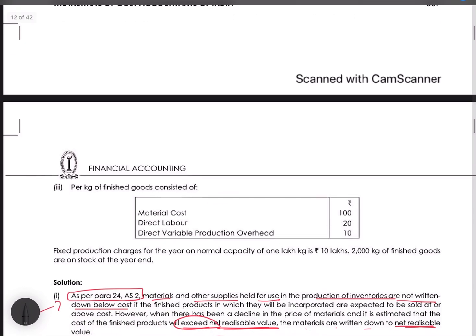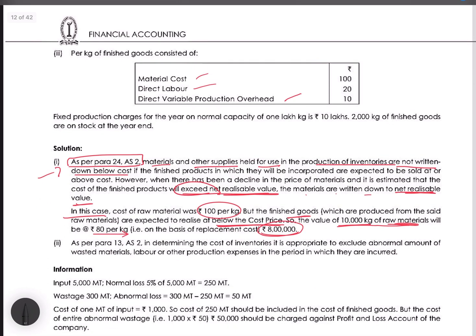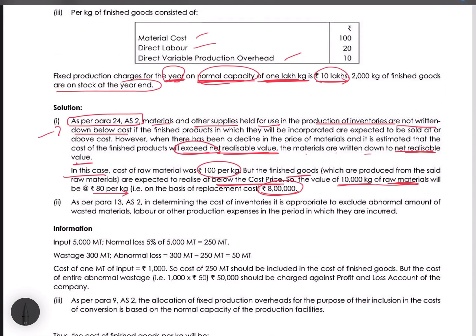Okay, they have given this, and then they have said per kg of finished goods consisted of material cost, direct labor, direct variable production overhead, and fixed production charges for the year on normal capacity for 1 lakh kg is 10 lakhs. So many details they have given. 2000 kgs of finished goods are on the stock at year end. So we have to value this finished stock, okay, in the third. So first we will complete the second one.